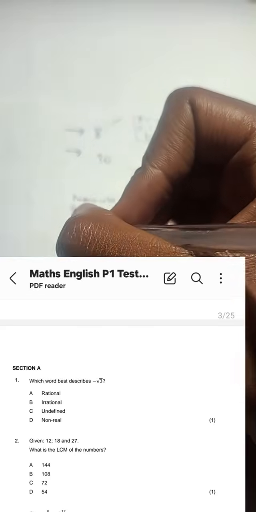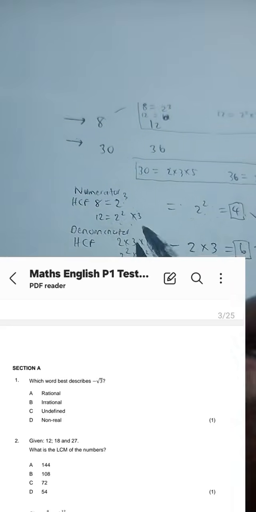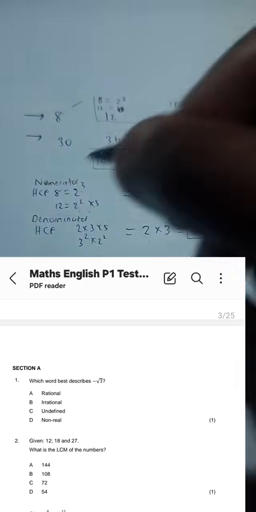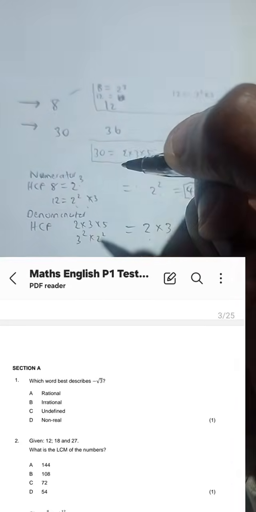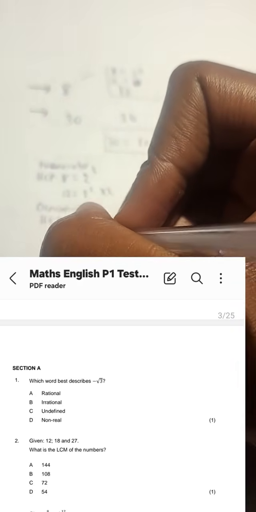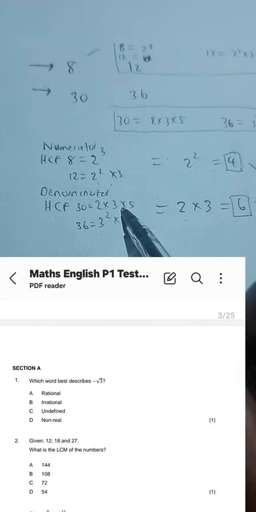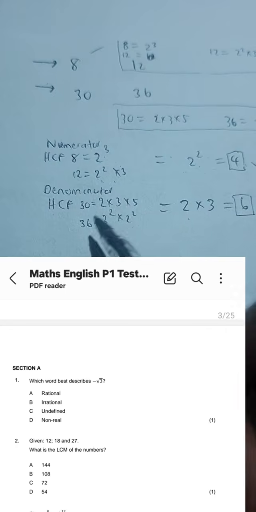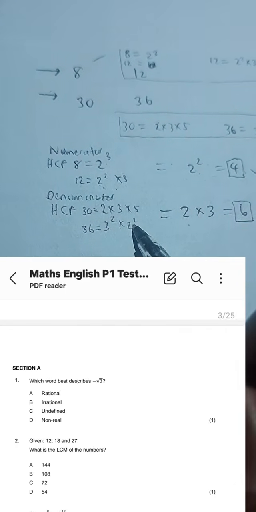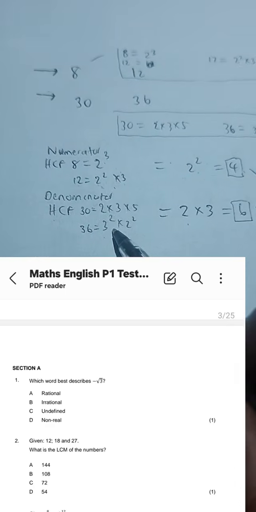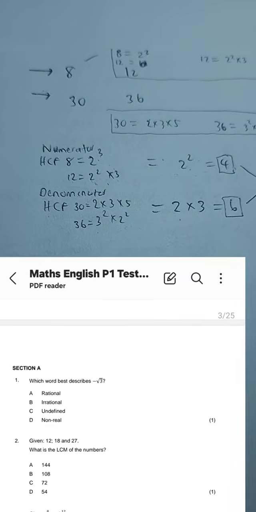Then we go to the denominator. In the denominator, we have the numbers 30 and 36. So we found the product of prime factors for 30. It's 2 times 3 times 5. For 36, it's 3 squared times 2 squared. Then we choose the common base with the lowest exponent.